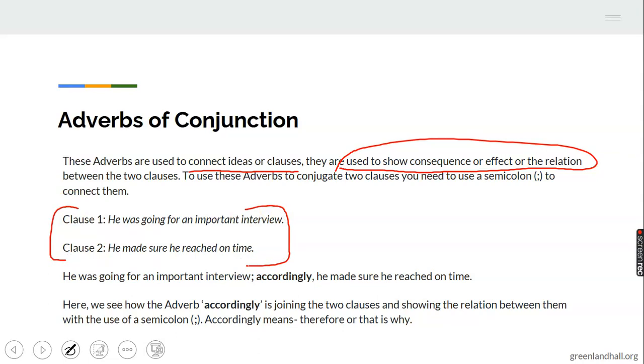Let's see these two clauses and let's see how they are joined. He was going for an important interview. He made sure he reached on time. He was going for an important interview. Accordingly, he made sure he reached there on time. You can see accordingly here working as a conjunction, although it's an adverb. It is joining this to this. So some adverbs can work in conjunction form.